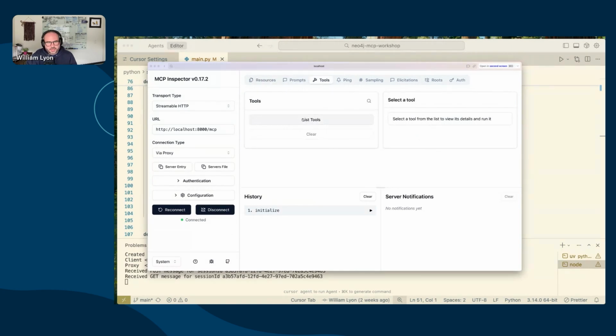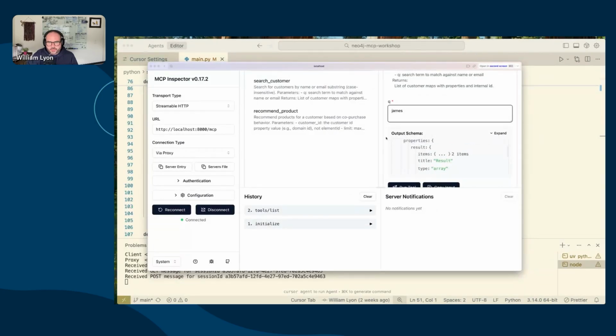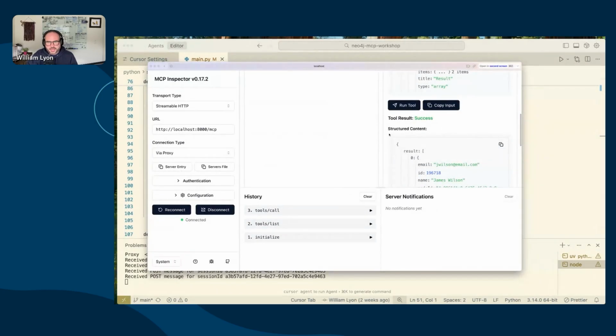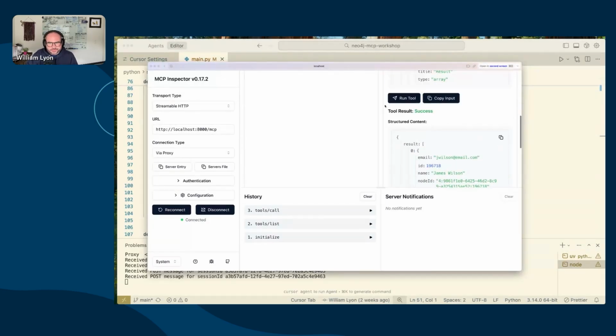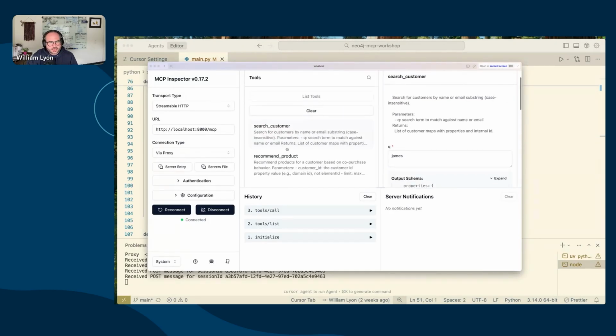Our MCP server exposes two tools: search customer, so we can search for customers. Let's run this tool. It runs a Cypher query and returns some results. So we found a user, James here.